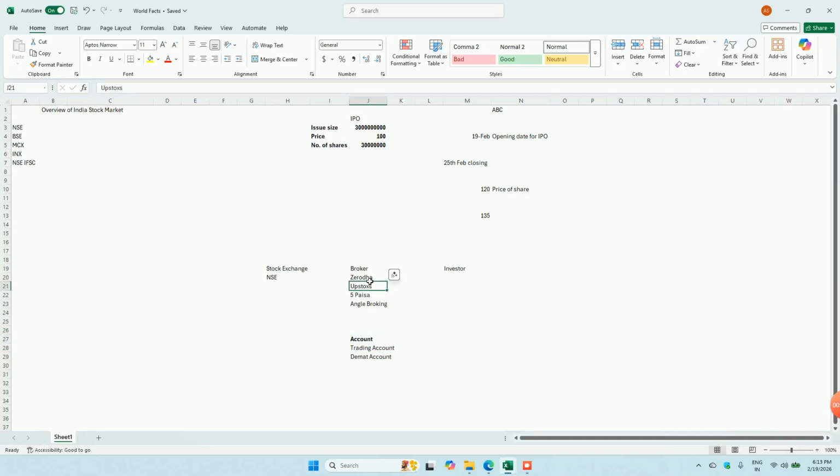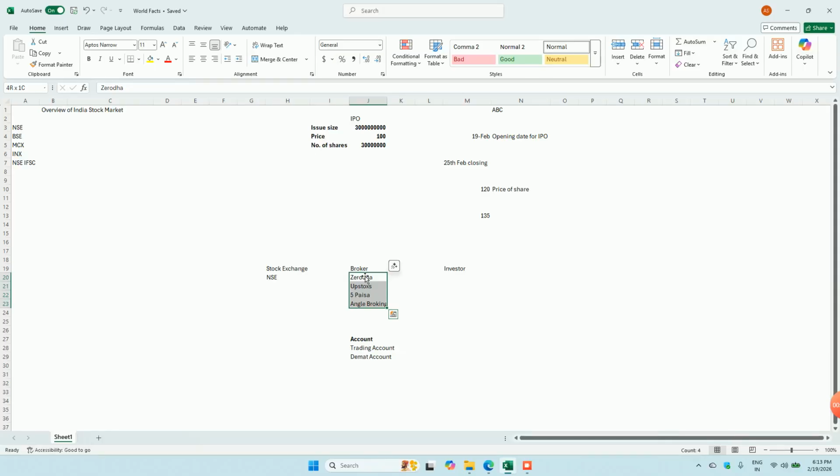So this is the whole process. And one more important thing: this stock exchange and this broker must be very much connected, which means whatever share price is available on NSE, the same share price should be available with this broker.